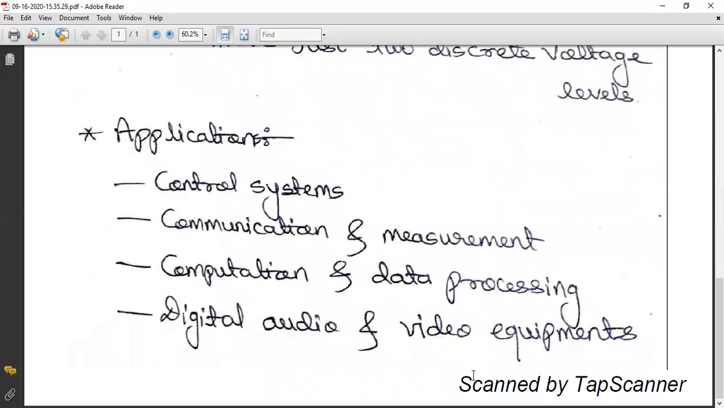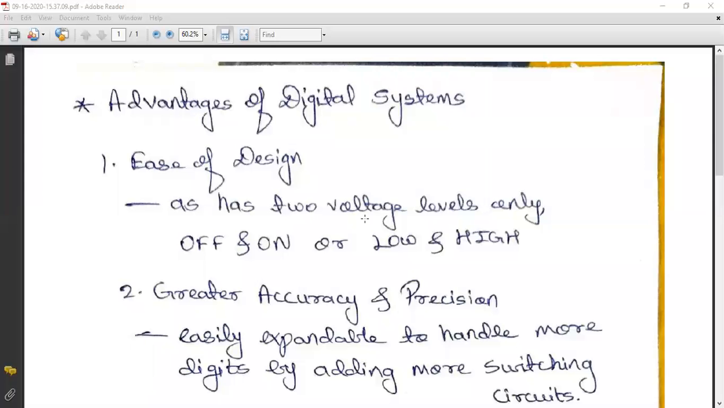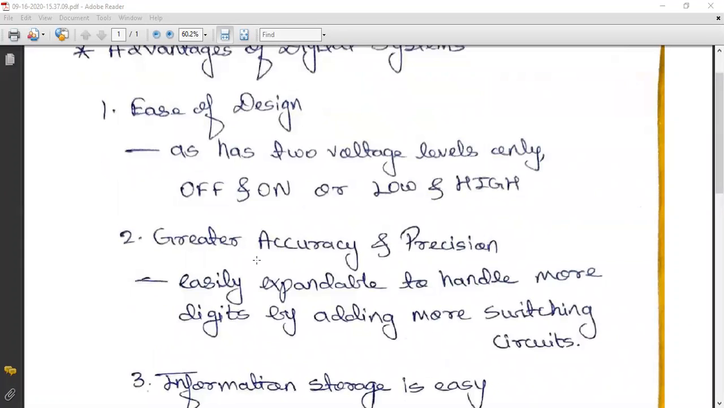So friends, now let us go further and learn some advantages of a digital system. The first advantage is ease of design. As we know, it has only two voltage levels, that is, on and off or low and high, so design becomes much easier. Second, greater accuracy and precision. This is because we can expand the system by adding more switching circuits to handle a larger number of digits.